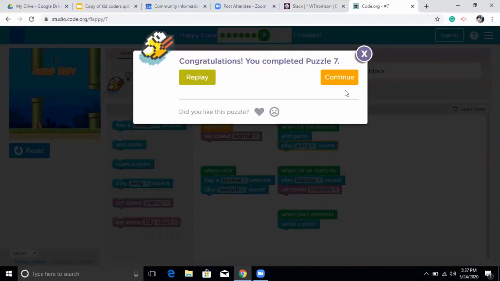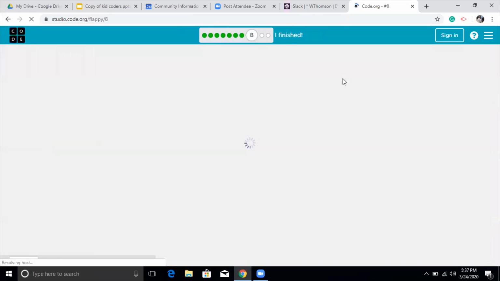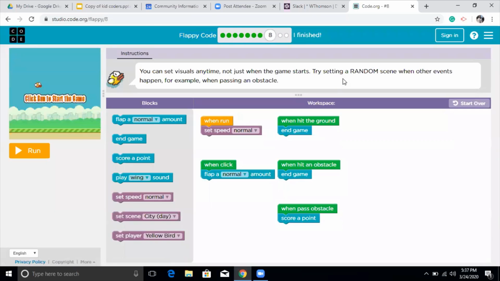Okay, so I'm going to click on continue, and then I'm going to see if I can start my code for puzzle 8, I'm sorry. On puzzle 8, I have a new code which says set player to. So this is a code about changing your Flappy.